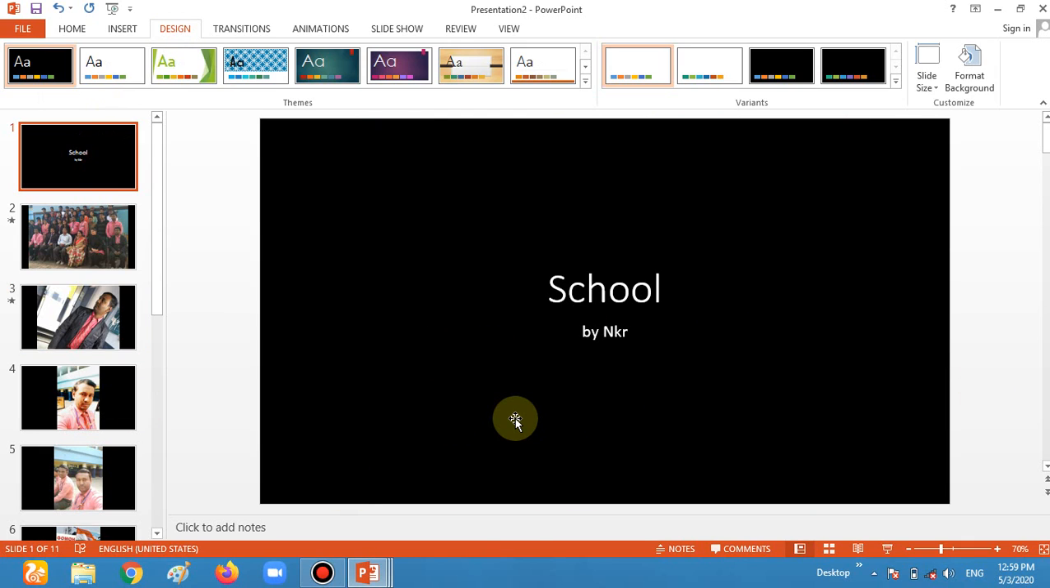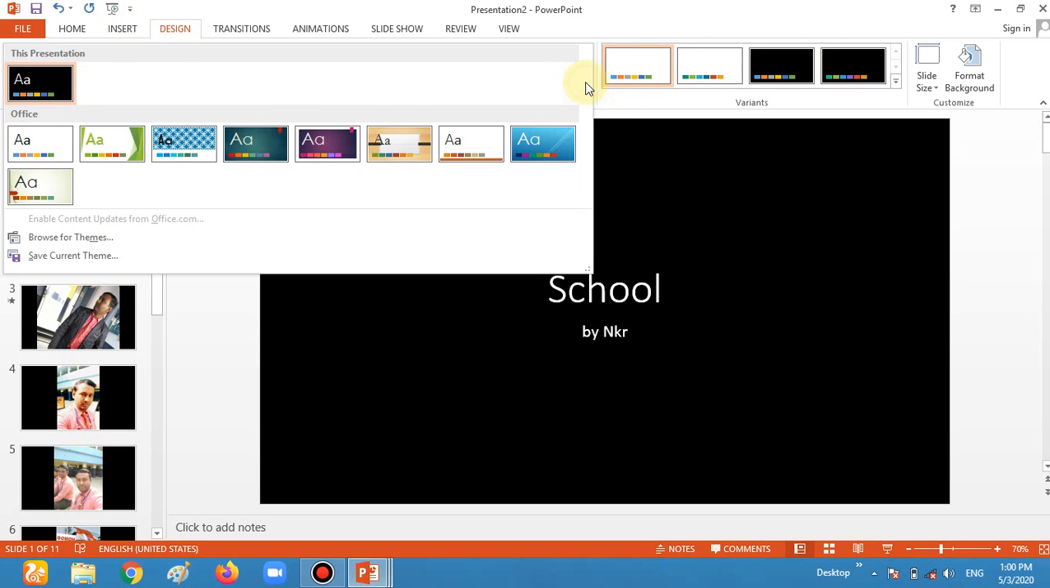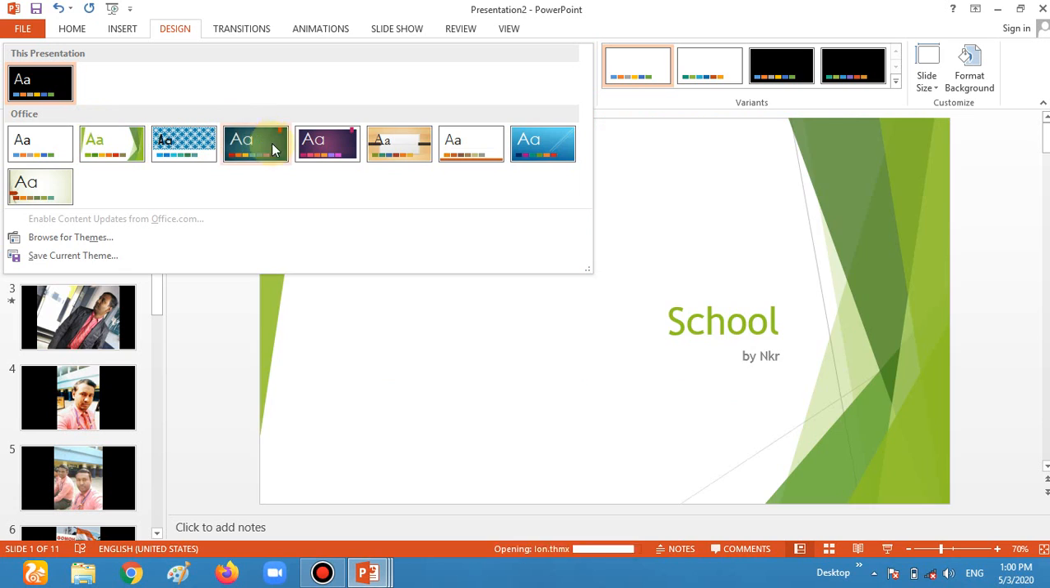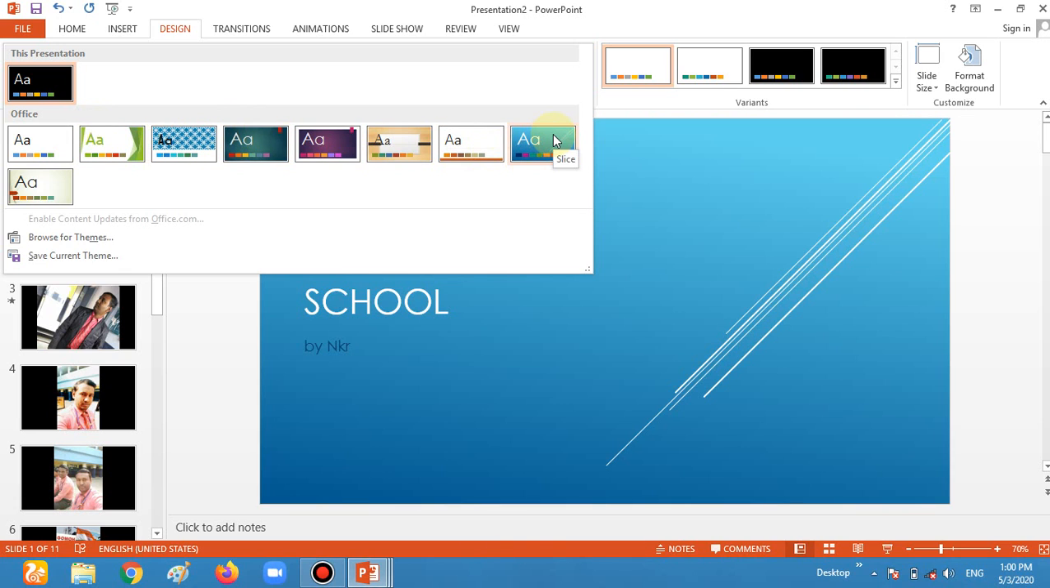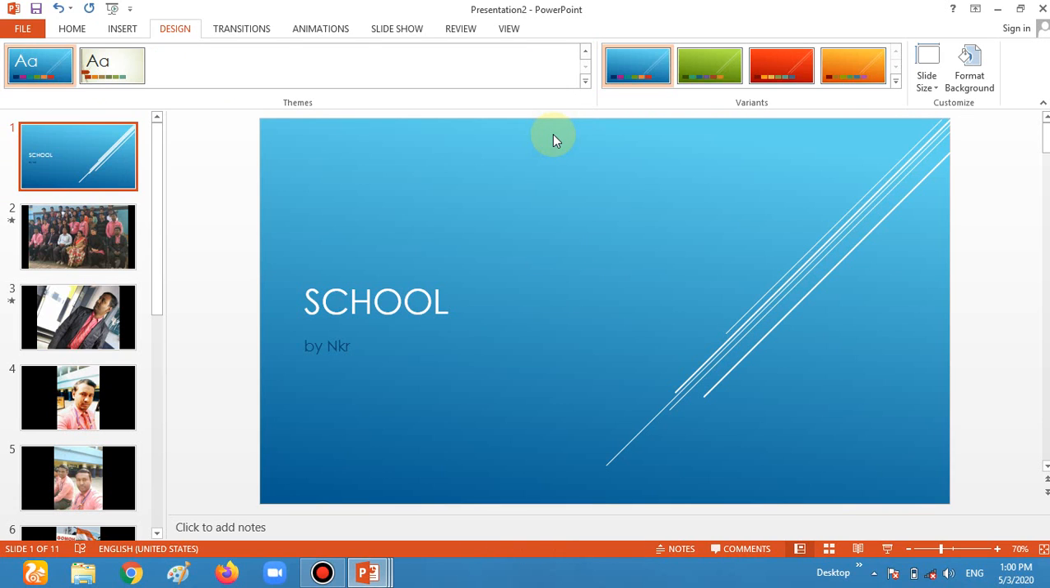So the next topic is how to change the layout. This one is black, I want to change the layout of this one. So simply go to the Design tab. If you want to change the layout, simply go to the Design tab and choose the layout from here. There are so many layouts given, any one of them you can choose by yourself. So I am choosing this one.